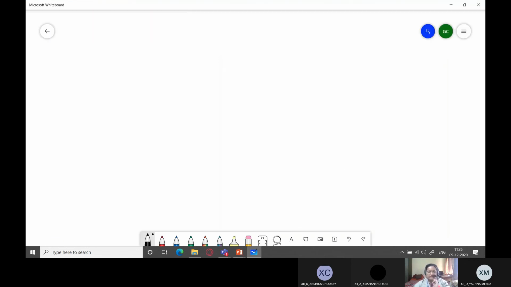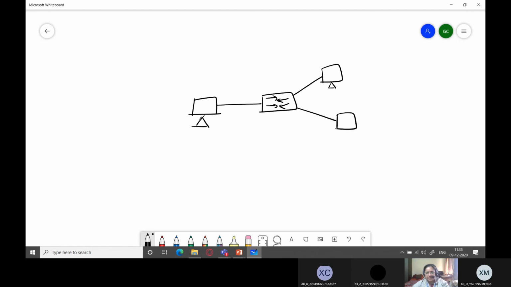Fine. You should understand that if we have a network here, we have one computer which is connected via a hub or a switch. This is a diagram of a switch, and it is connected to 4 different computers or 4 different hosts.